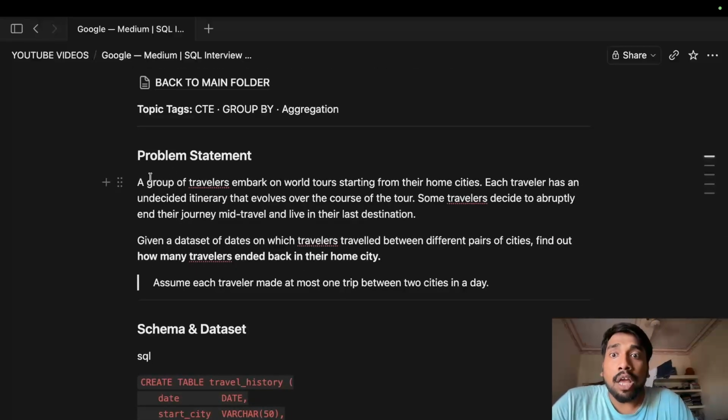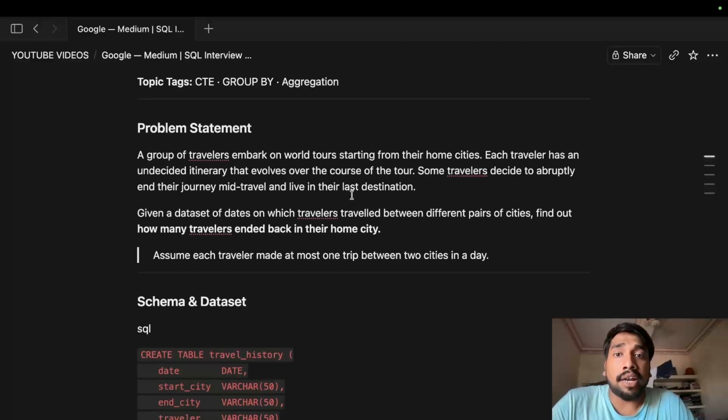The problem says that a group of travelers embark on world tours starting from their home cities. Each traveler has an undecided itinerary that evolves over the course of the tour. Some travelers decide to abruptly end their journey mid-travel and live in their last destination. So, a traveler can do two things. Either they can return back to their home city, or the city from which they started, because both are the same. From the first line, you can confirm that. Or a person has started from a city and has their last travel to a different city, a city which is not the same as their home city or the starting city.